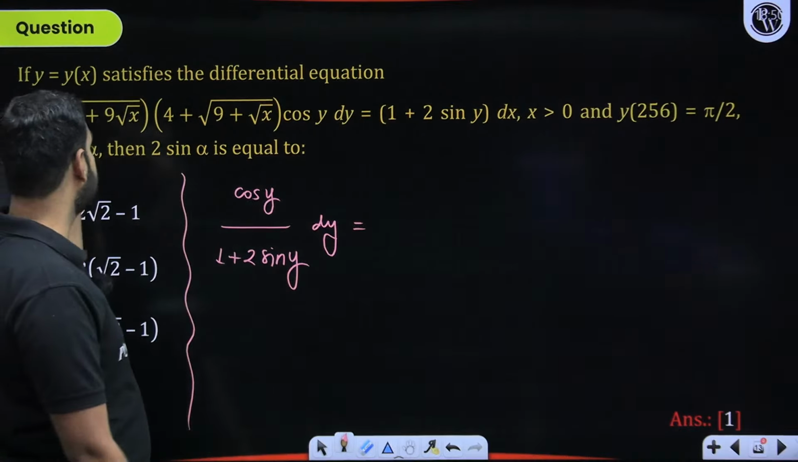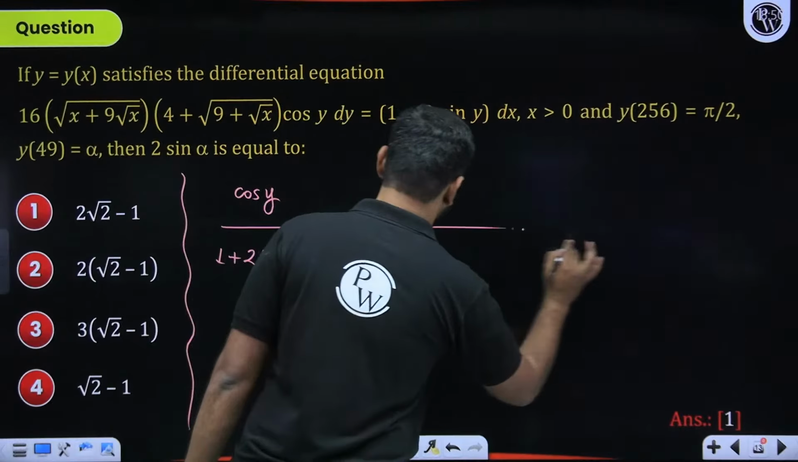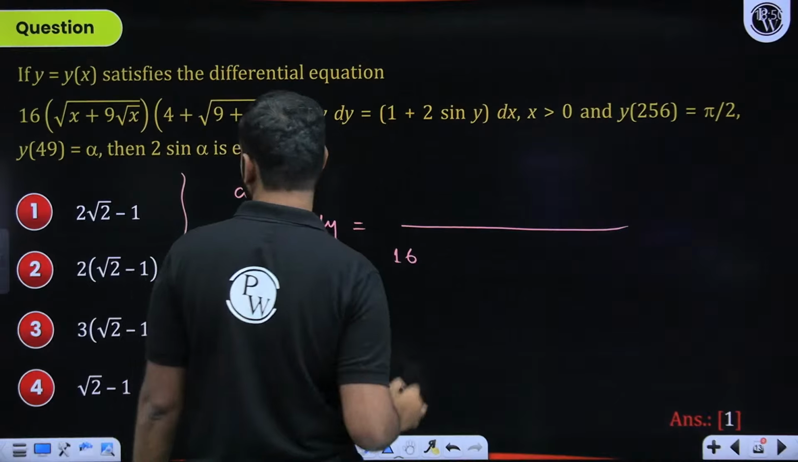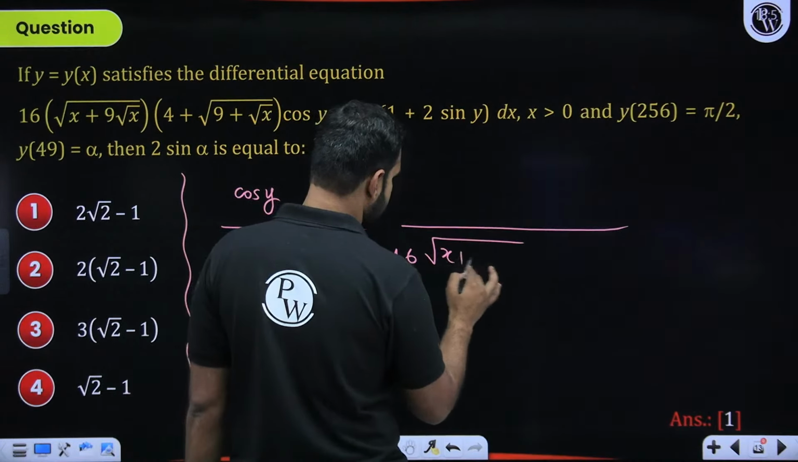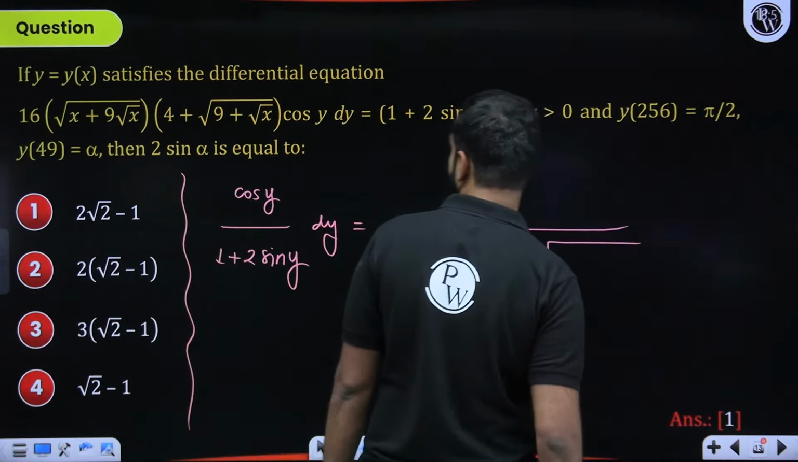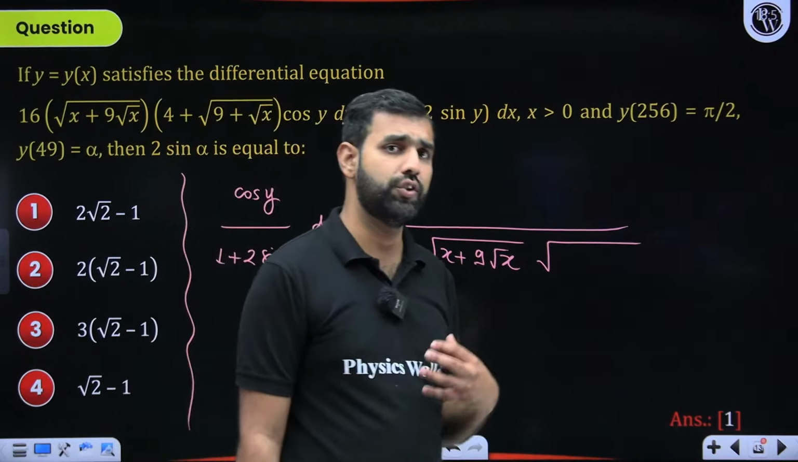The next part. This I take solely or completely on the other side. So this goes in the denominator, which makes it 1 by 16, of course. Then under root over x plus 9 times root x times. Now don't get scared or intimidated by looking at this expression, believing that this cannot be solved or this will take a lot of time.